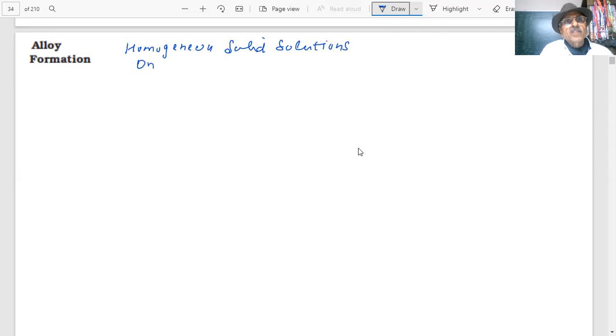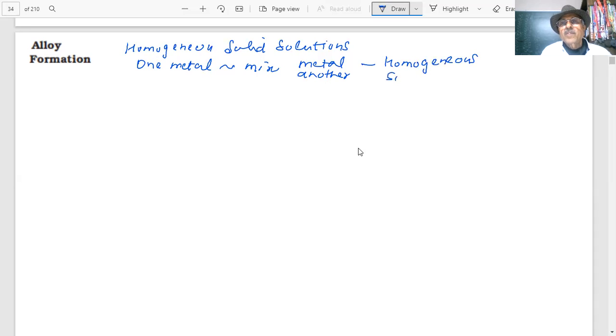You have one metal, student. You can mix another metal, student, another metal. Sometimes there are non-metals also. And what happens, students? They form homogeneous solid solutions. Both are solids, but why will they form, student?